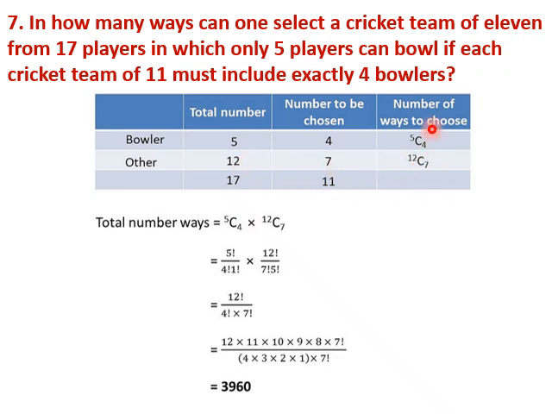So we need to multiply these two. Total number of players is 11. So that is why 7 we have to choose as remaining players. So we have to multiply these two terms to get the total number of ways. 5C4 into 12C7, we simplify and get it as 3960.